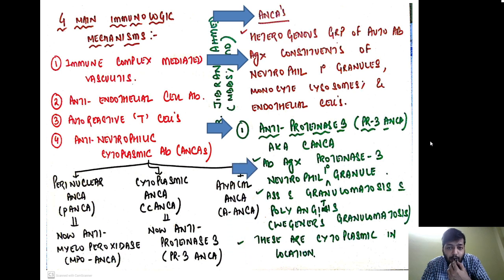C stands for cytoplasmic. These are antibodies formed against the proteinase 3 of the neutrophilic primary azurophilic granules. So among all the granules, it is the proteinase 3 granule against which this autoantibody is formed. Now it is associated with granulomatosis with polyangiitis, that is Wegener's granulomatosis, and these are cytoplasmic in location.